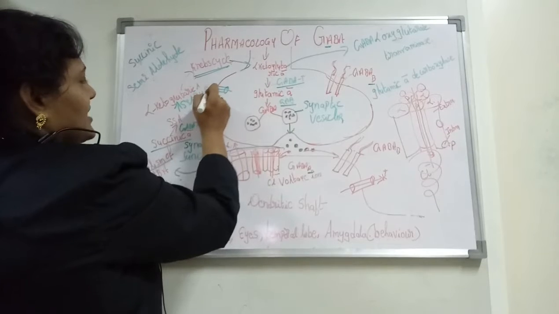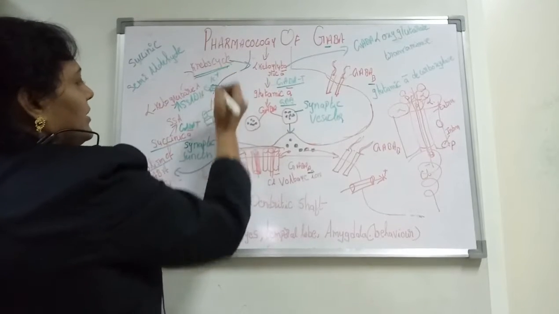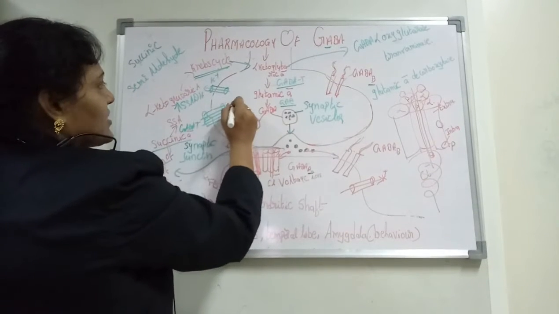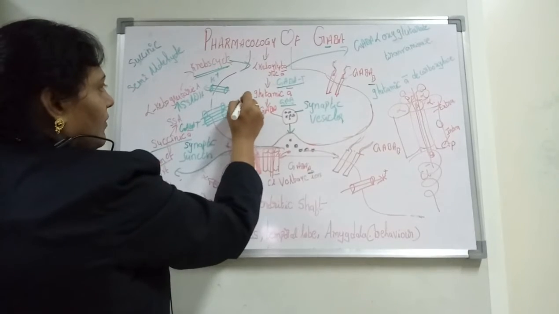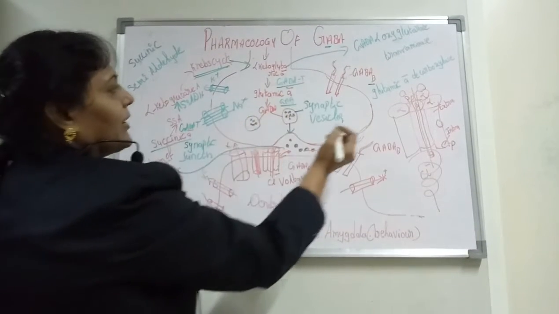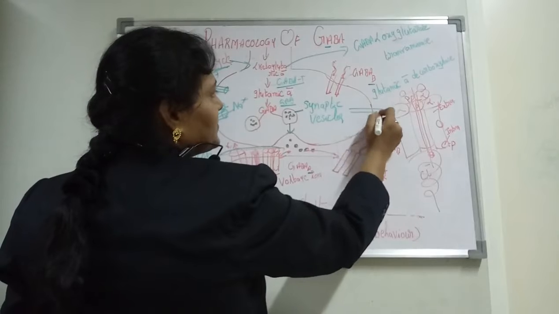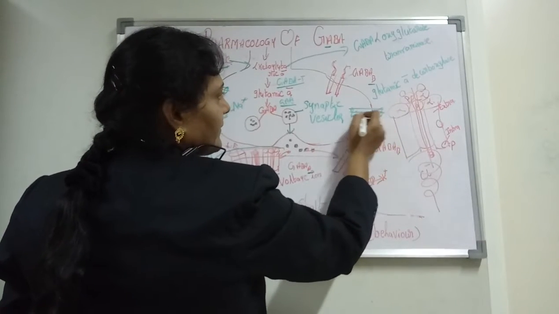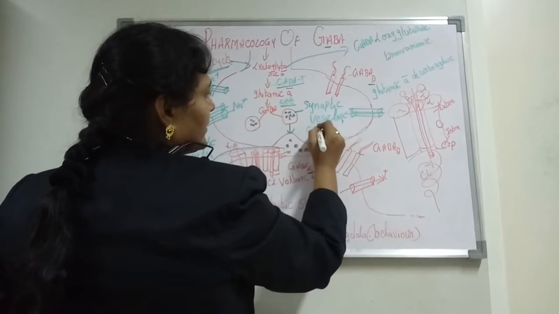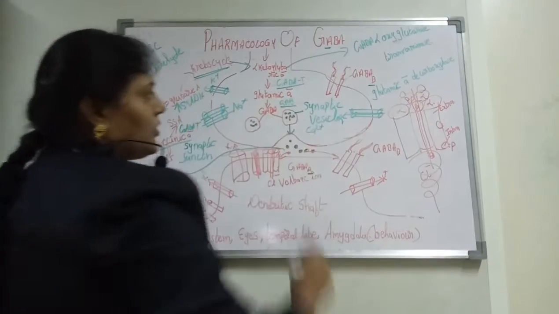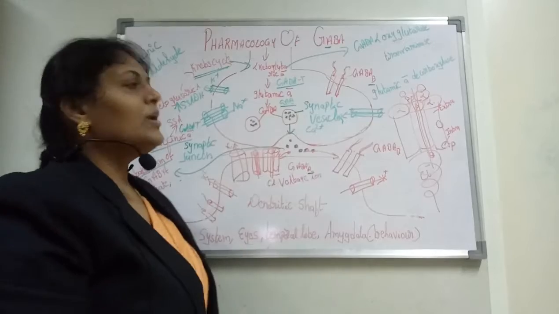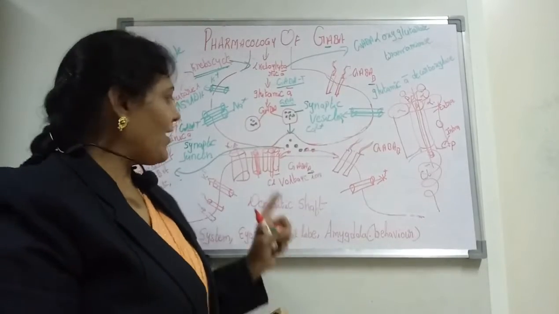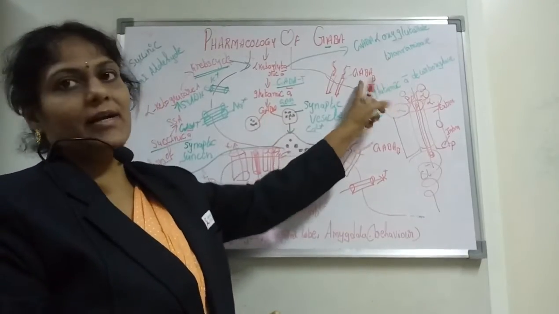This is called the potassium channel, and this is called the sodium channel, and you have another one called the calcium channel. So here, as I said before, GABA receptors are of 2 types. One is GABA A and the other one is GABA B.